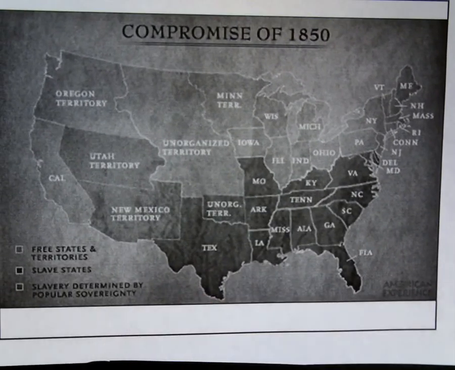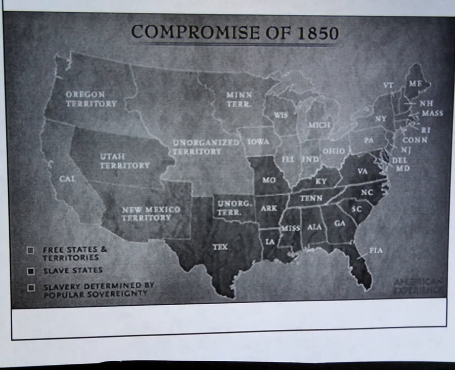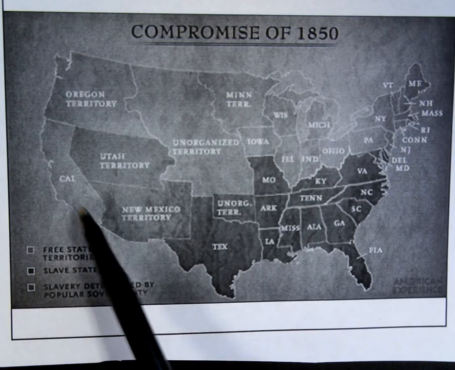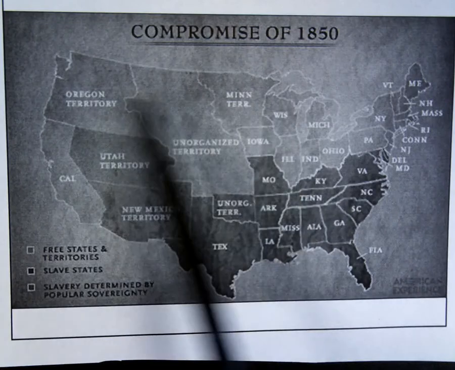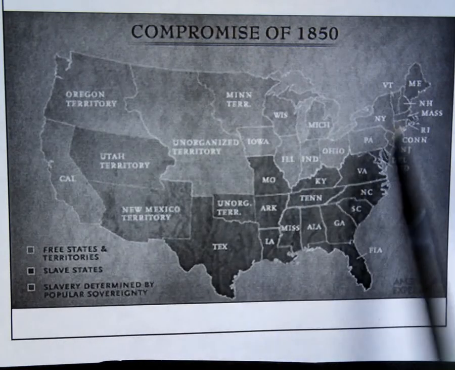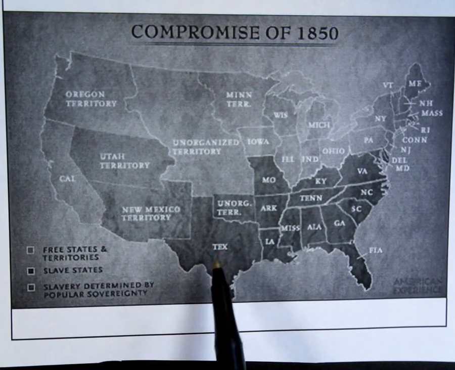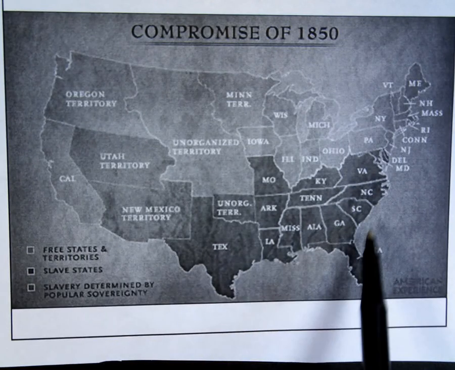After the Compromise of 1850, this is what the breakdown of slave versus free states looks like. I apologize for the dark color, but the free states and territories are this lighter color right here. So those states are all free states or free territory. Slave states are this darker color, starting with Texas all the way over here to the East Coast.